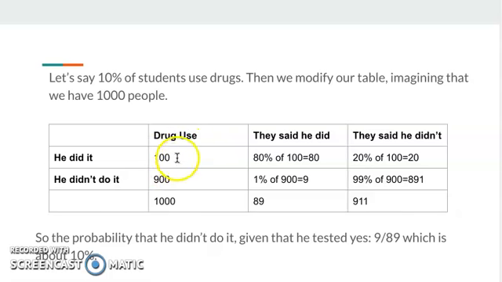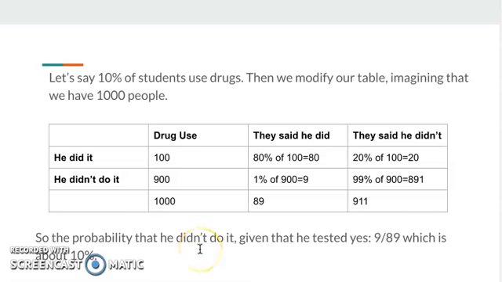That would mean that 100 students use and 900 don't, which means that of those who use, the test will be positive for 80 students and negative for 20 students. Of those who don't use, the test will be positive for only 9 students and negative for 891.